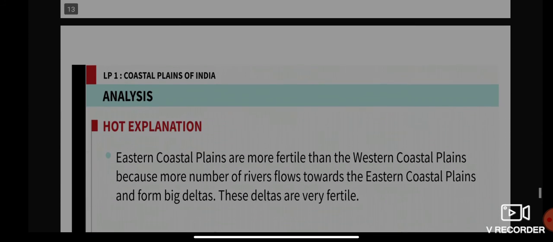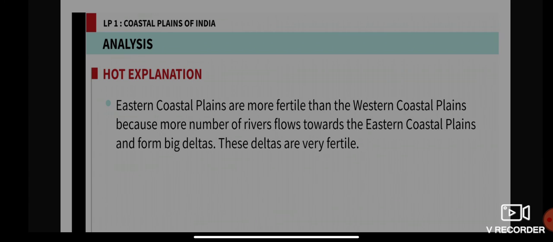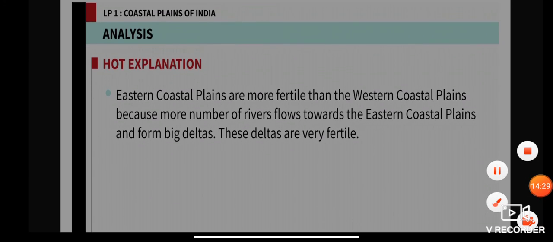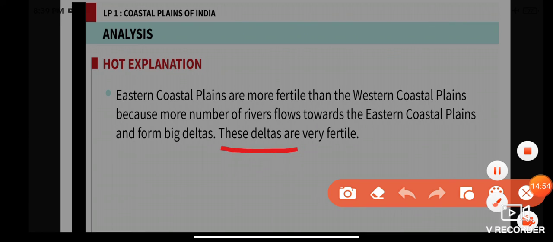The eastern coastal plains are more fertile than the western coastal plains because more rivers flow towards the eastern coastal plains and they form big deltas. These deltas are very fertile. So vegetables grow more on the eastern side.